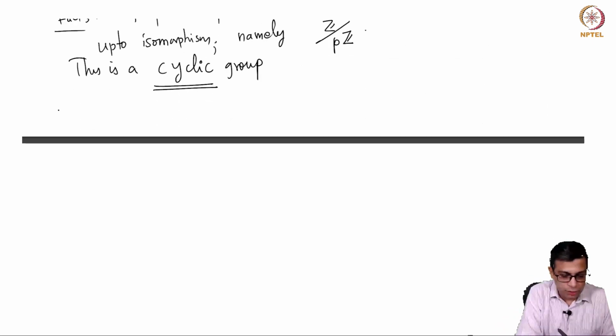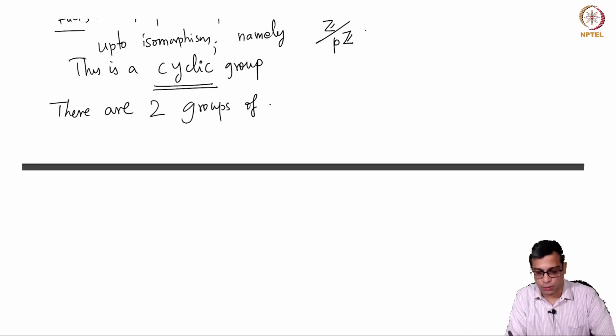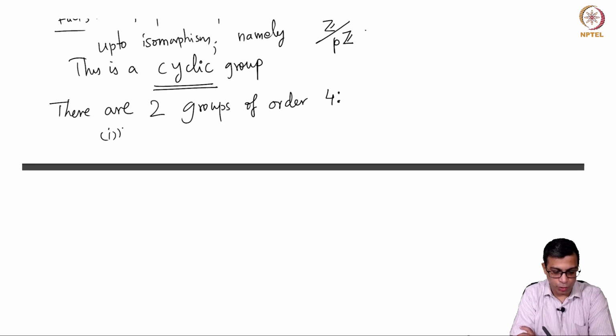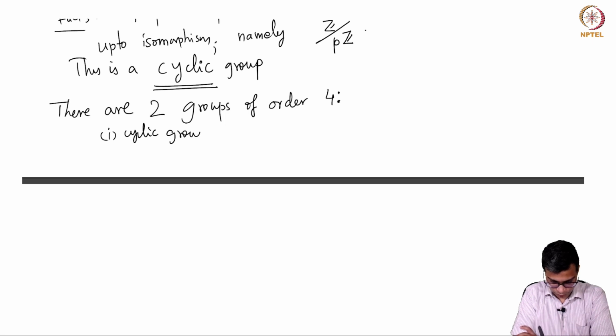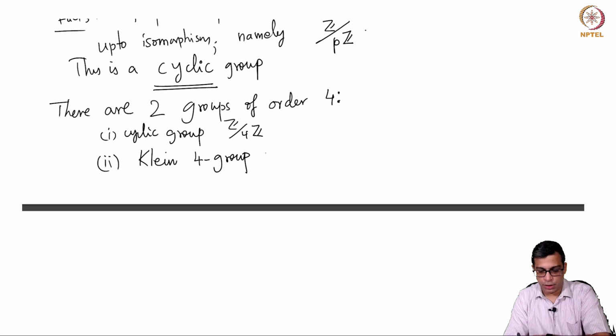On the other hand, there are two groups, again up to isomorphism, which I will not write every time, because always when I make a statement like this, it is up to isomorphism. There are two groups of order 4. One is the cyclic group, which is Z mod 4Z, and the other one is the Klein 4 group.